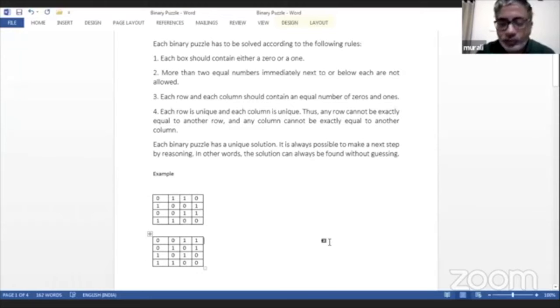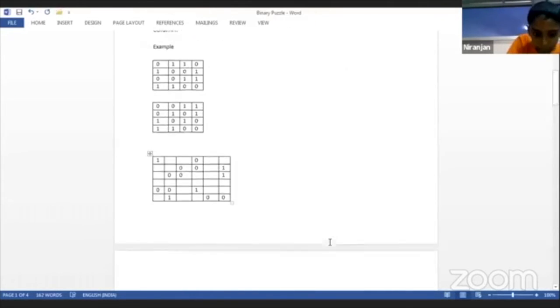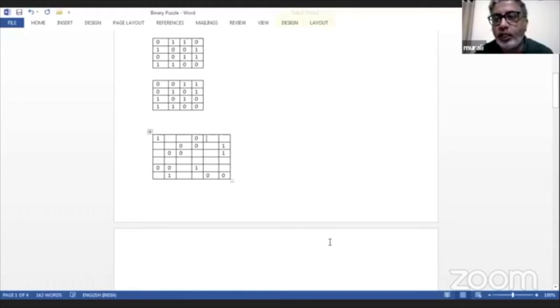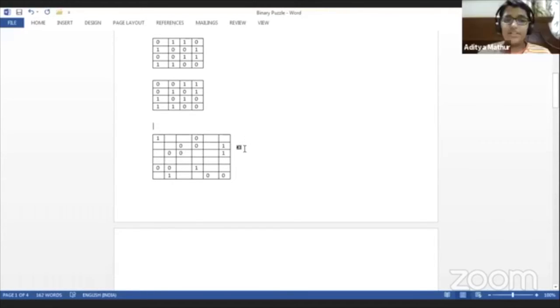Fine. So this is a 4 cross 4 grid. We will go to a complicated problem now. I'll go serial wise, name wise. First one is Aditya. Which row and which column would you take?